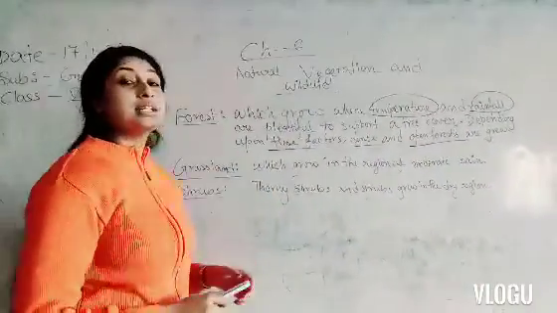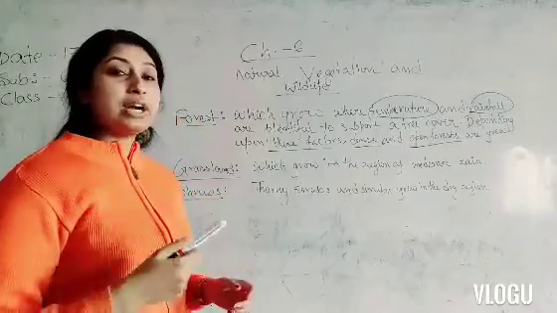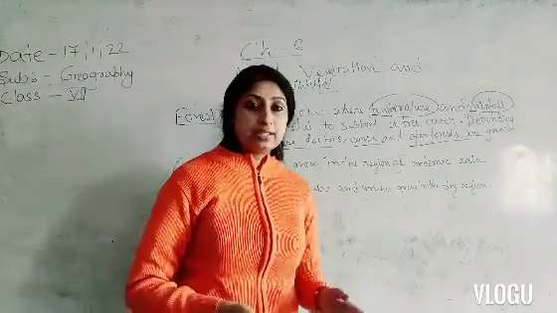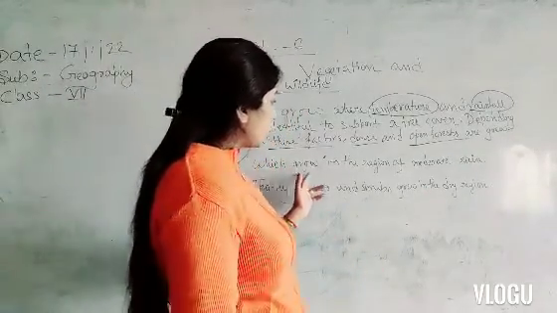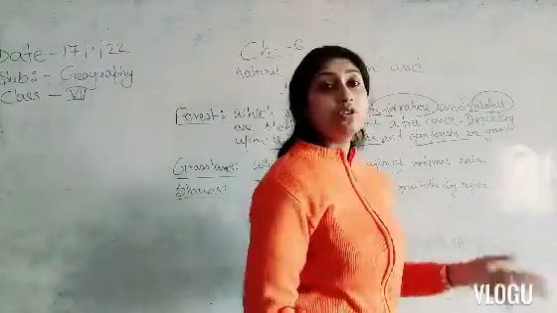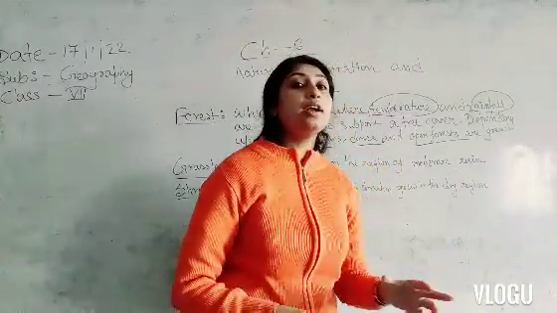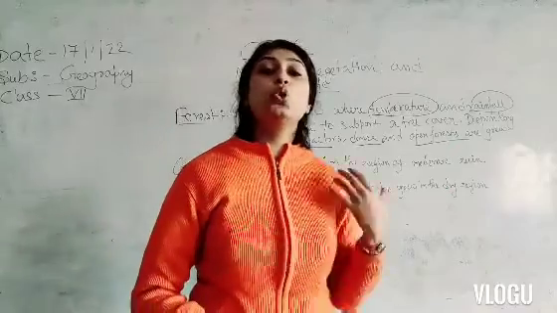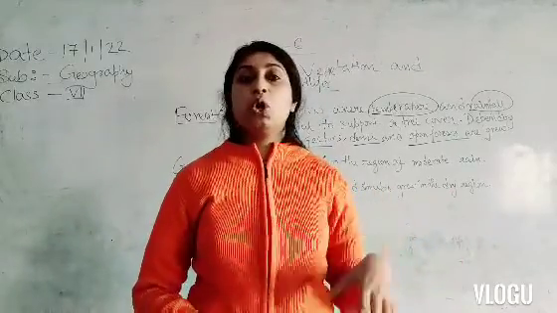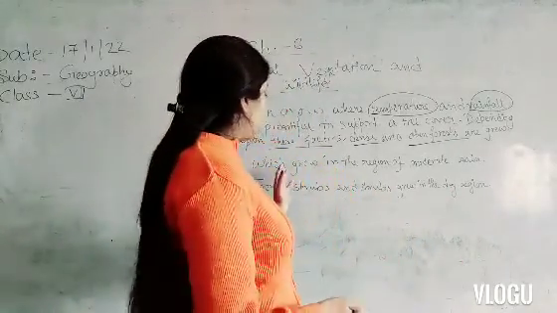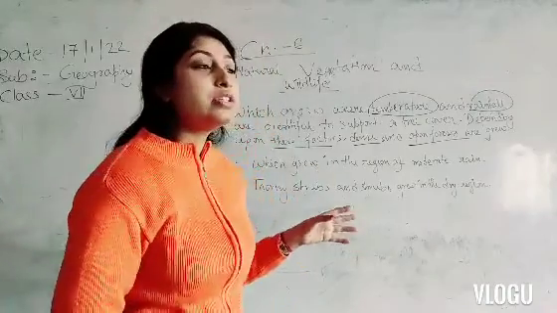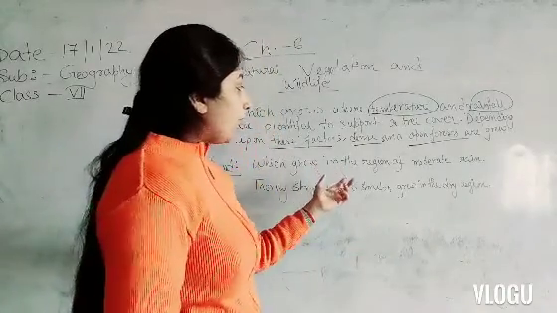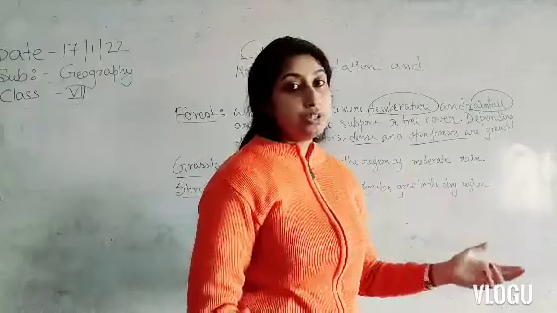Next point is the grassland. We know what is grassland. We already discussed it. It grows in the region of moderate rain. Moderate rain means where we can find neither too much rainfall nor too little rainfall. So grasslands grow in the region of moderate rainfall.